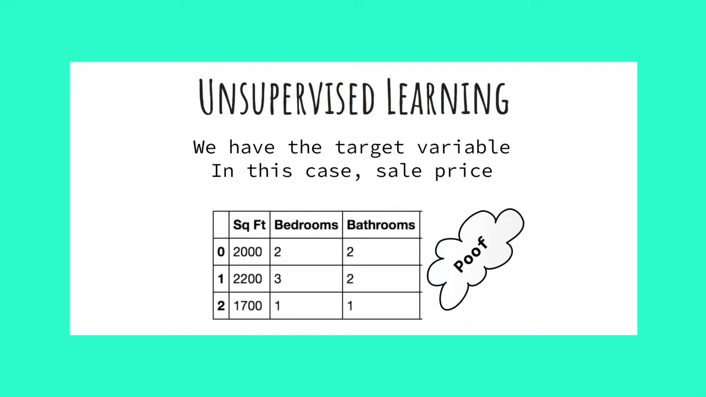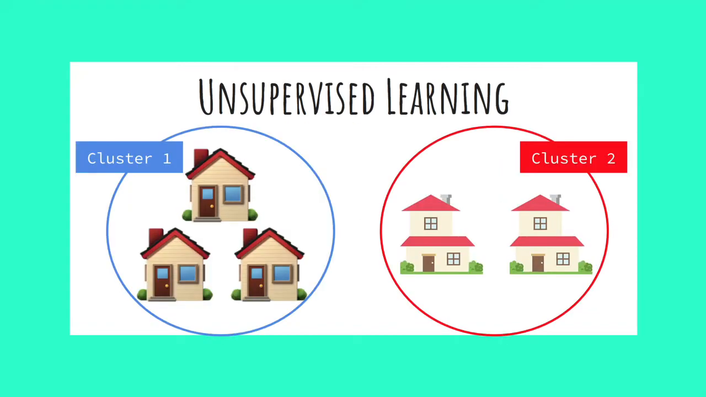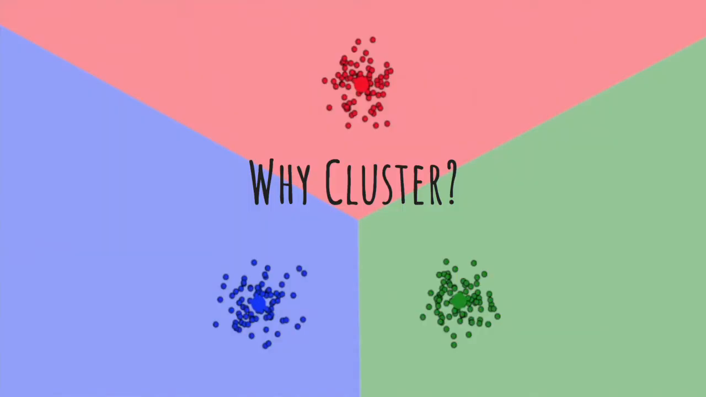For this reason, we have to alter the question. If we look back at our original illustration, we are no longer going to ask what a house would sell for, but rather which houses are similar. But why is clustering useful?